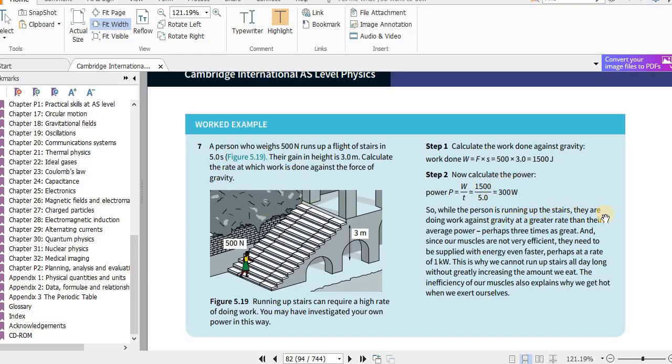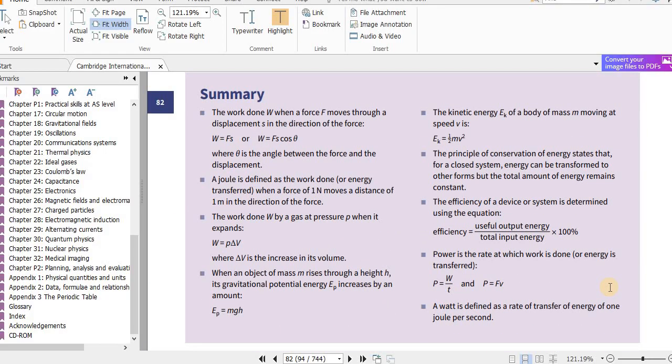So while the person is running up the stairs, they are doing work against gravity at a greater rate than their average power, perhaps 3 times as great. And since our muscles are not very efficient, they need to be supplied with energy even faster, perhaps at a rate of 1 kilowatt. This is why we cannot run upstairs all day without greatly increasing the amount we eat. The efficiency of our muscles also explains why we get hot when we exert ourselves. Okay, that's the end of the lesson.